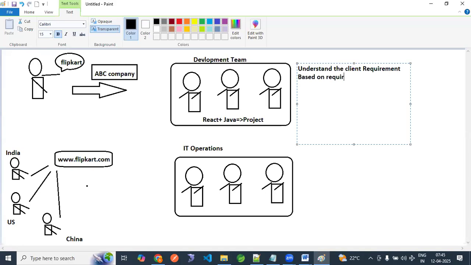Based on the requirement, we have to write the code. In short, write the code.